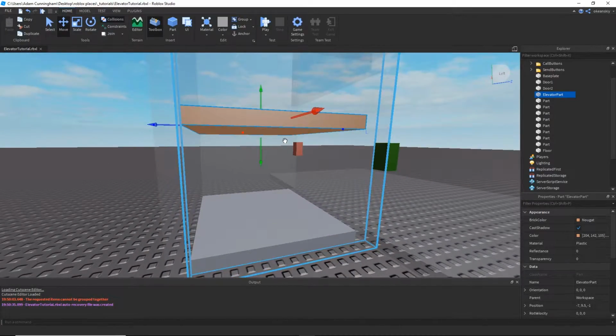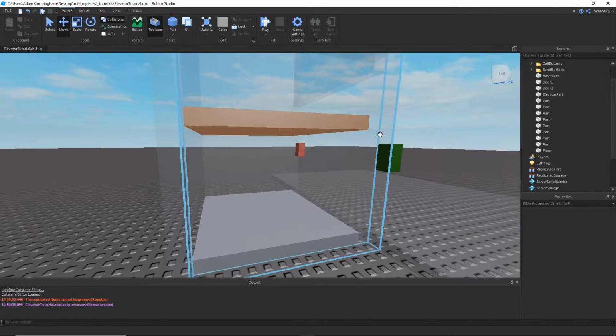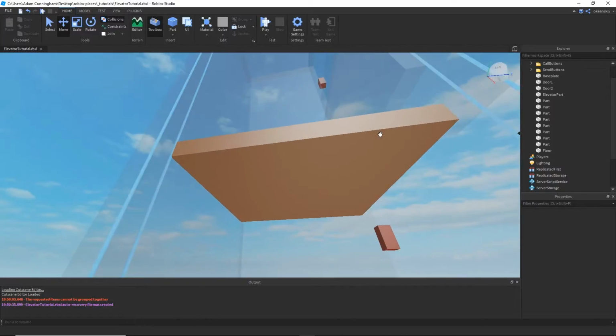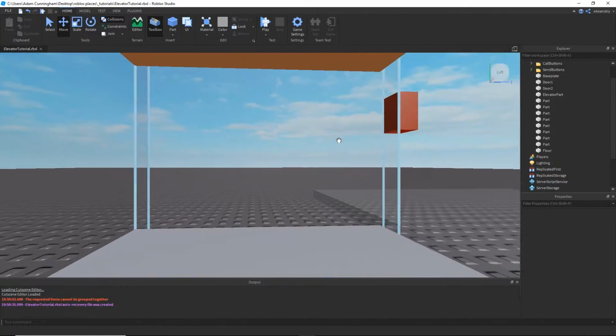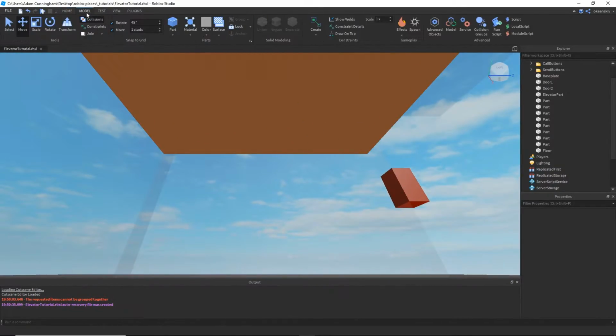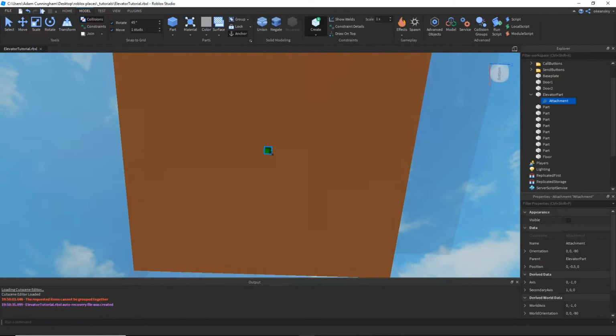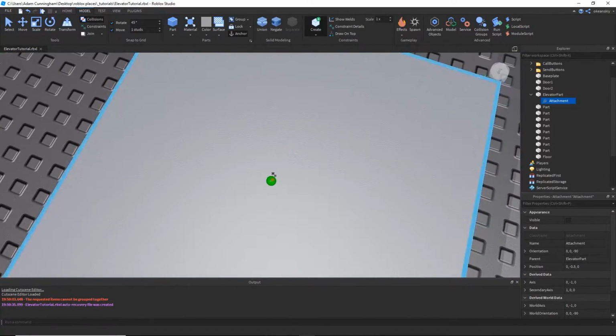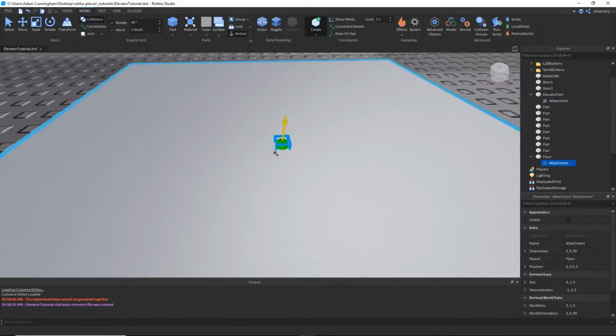To do this, we're going to be using a Prismatic Constraint and two attachments. So what I like to do is move one up and then get in between the two, go over to Model, go over to Create, scroll down and click Attachment. And then I just plop one on there and plop one down on there.